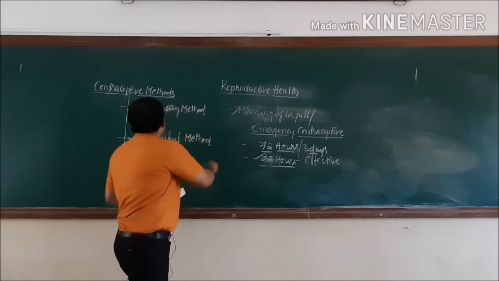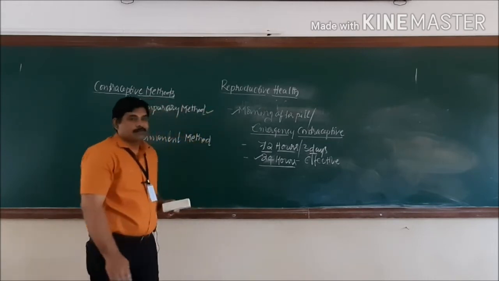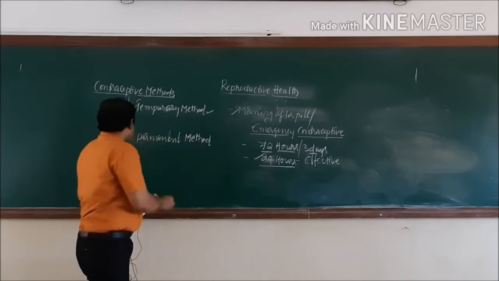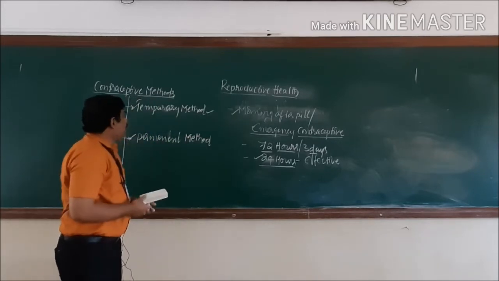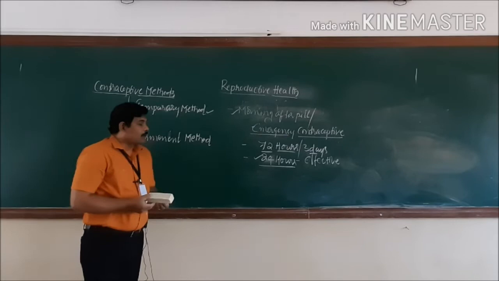So with this we have completed all the temporary methods. Let us see the next important area under contraceptive methods, that is, the permanent methods.